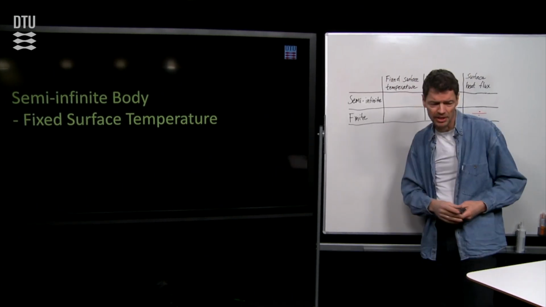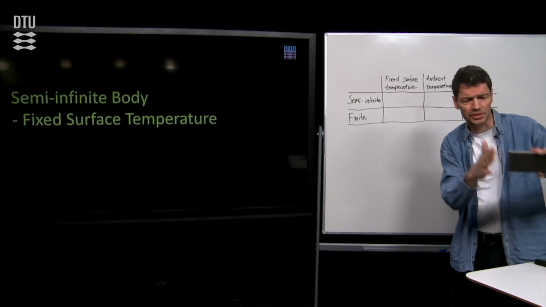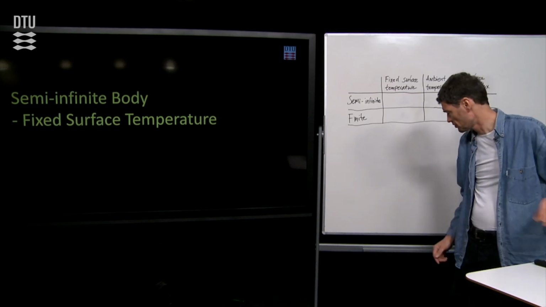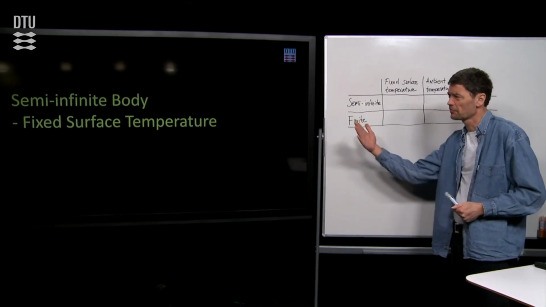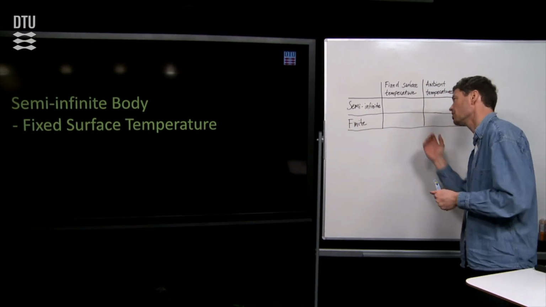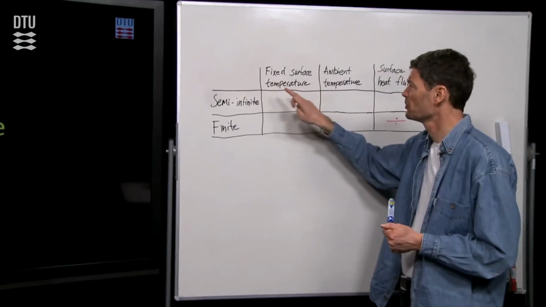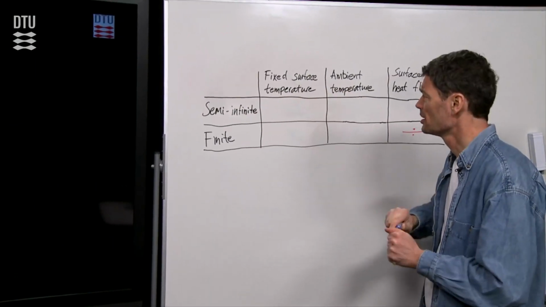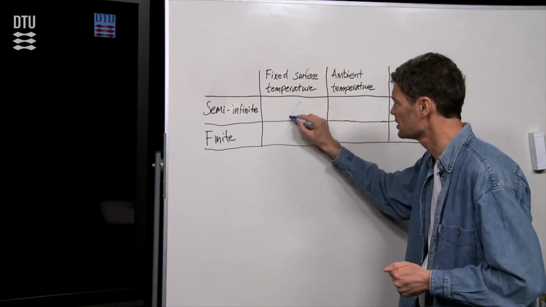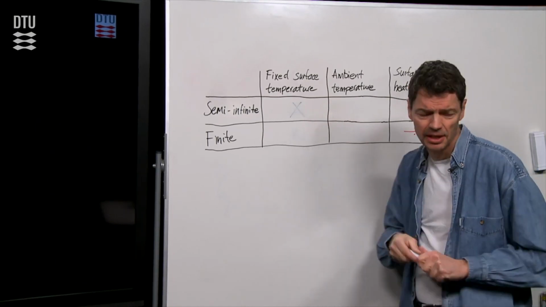We take that for our case of having a fixed surface temperature on the surface of our material. And we have to go through a certain number of cases. So if you follow me over here to the table, we are now in the semi-infinite case and we have a fixed surface temperature. We will go through cases here in the table.